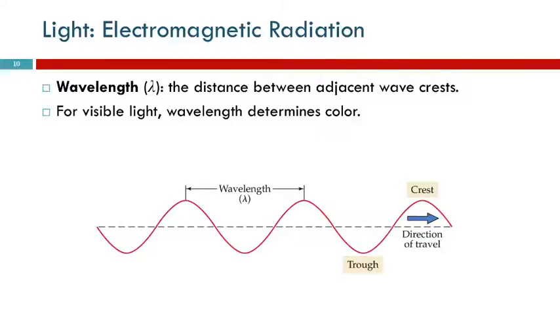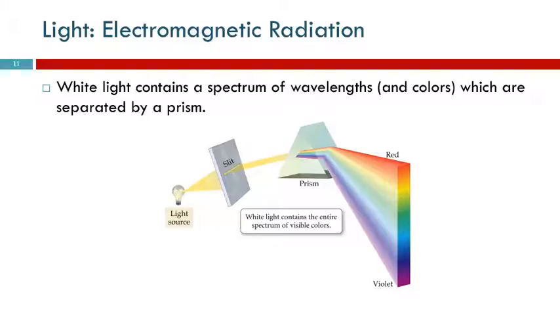For visible light, the wavelength is what determines how our eyes and our brains identify the color of that light. Green light has a different wavelength than red light. White light, such as comes from an incandescent light bulb or from the sun, has all of the wavelengths in it.